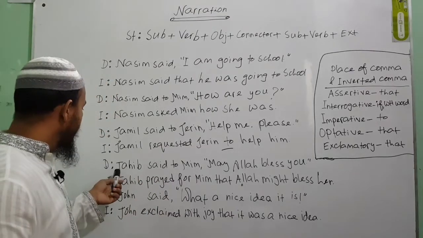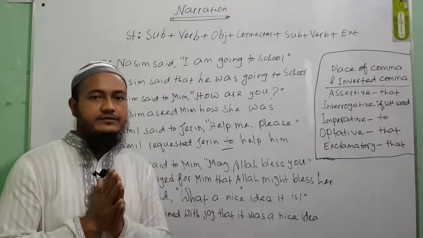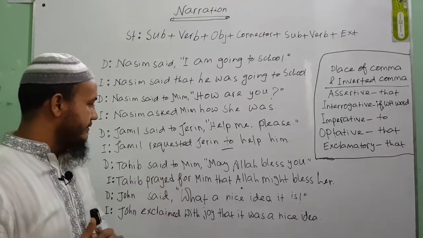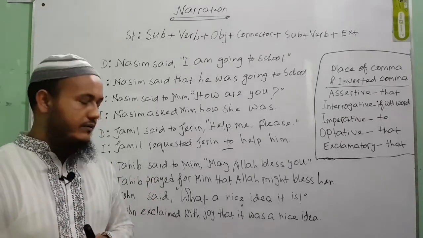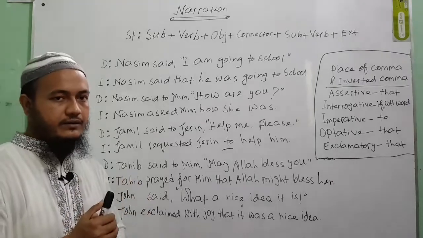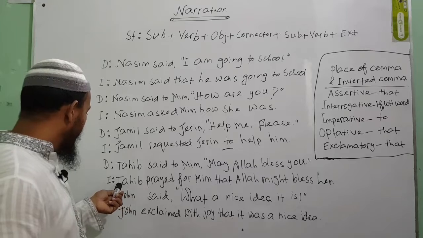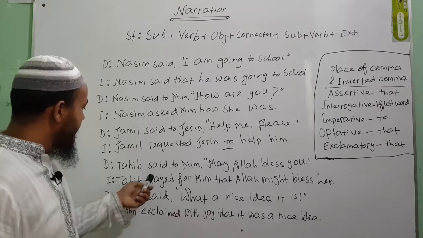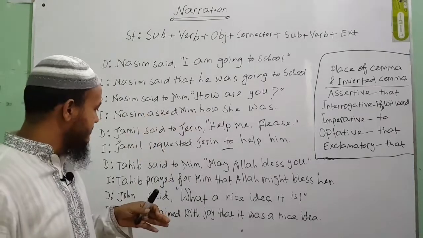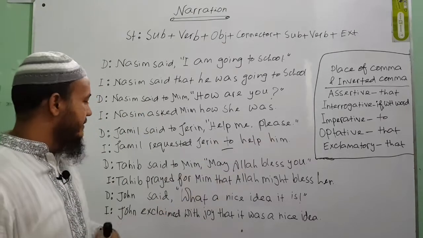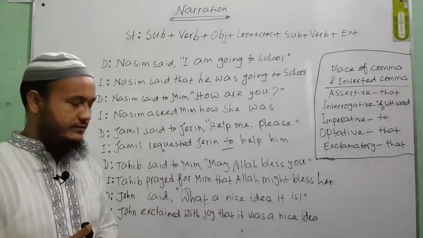Okay, another sentence: Tahib said to Mim, may Allah bless you. This is an optative sentence. Here Tahib is praying for Mim. If you want to make it indirect, what can be the indirect narration of this sentence? So Tahib, in the place of said to, as I told you in my last videos, in an optative sentence, if you see said to as the reporting verb, it will be converted to prayed for.